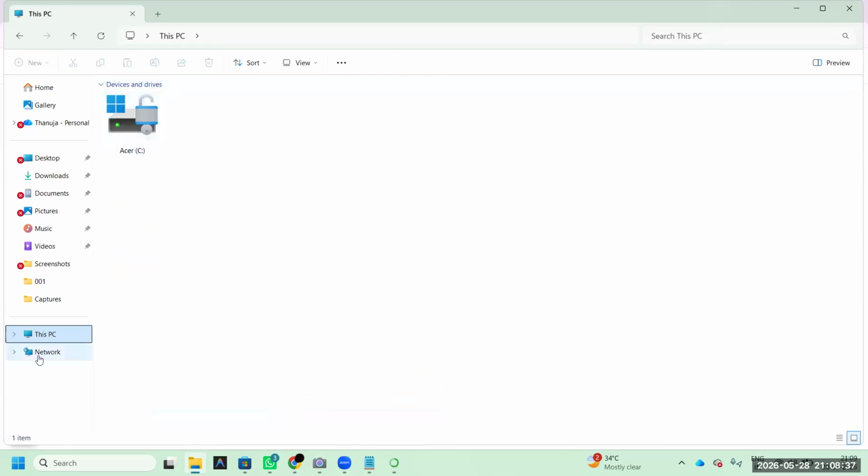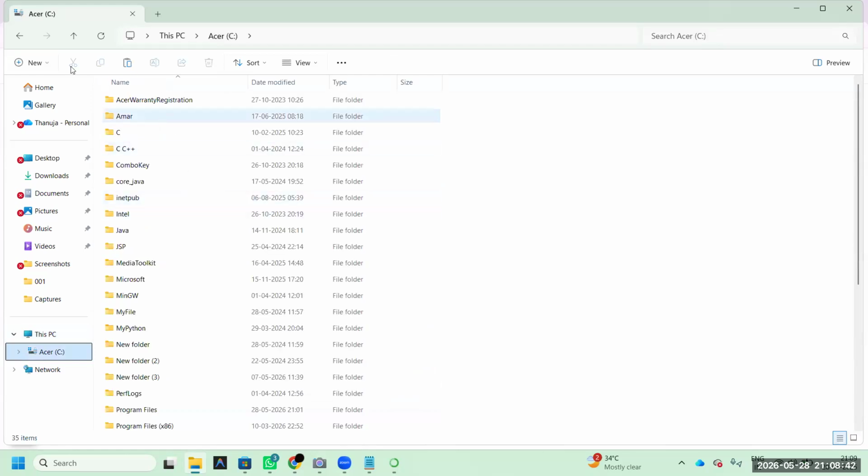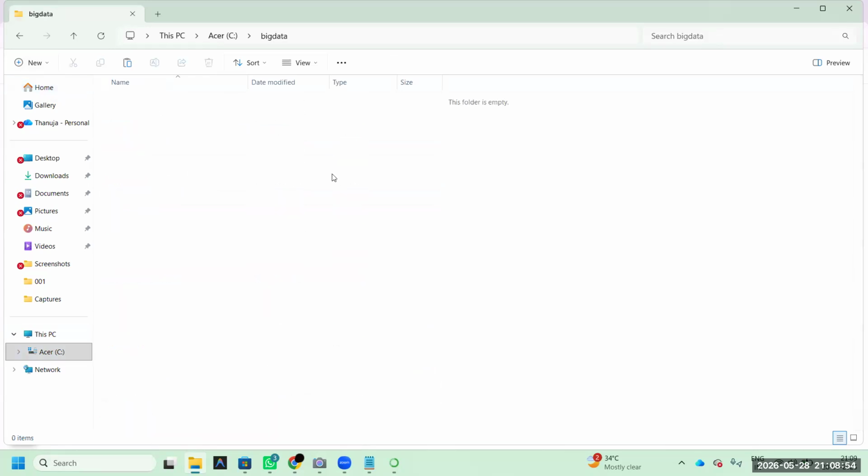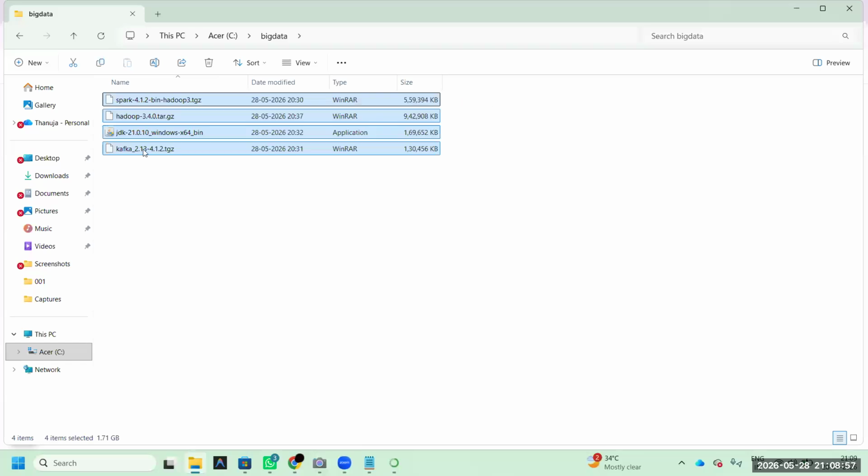Please go to this C drive. Any drive is okay. Create one folder. Any folder name is fine. I am giving Big Data, BIG DATA. Don't give a space, simply give BigData, and just place these four software here.